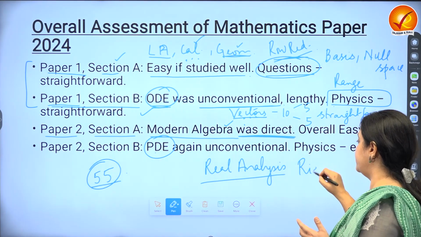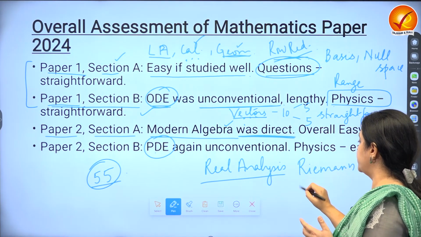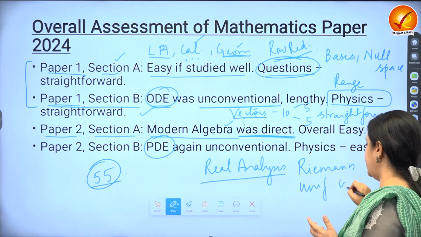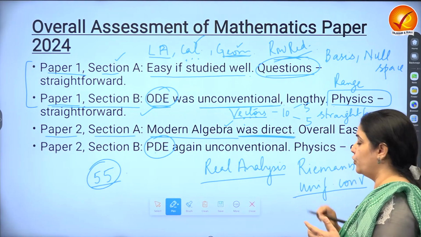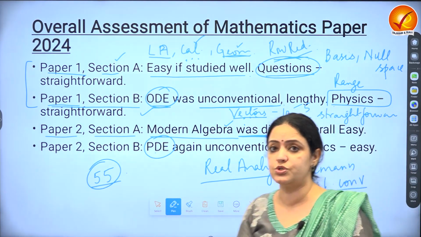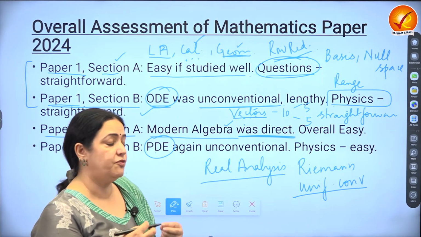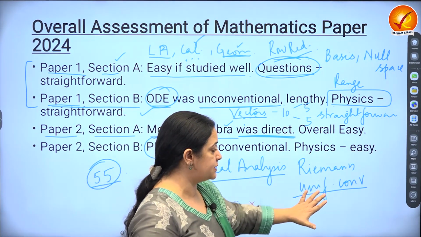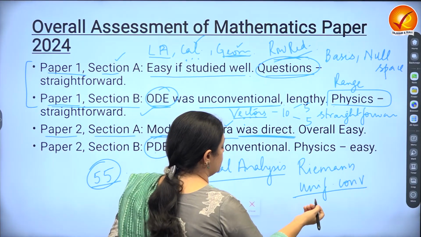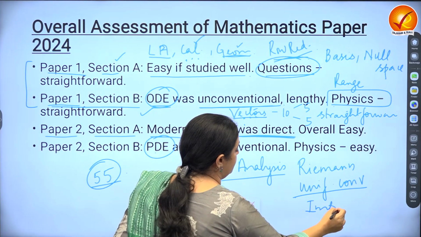So one question on Riemann has been asked, one question on uniform convergence, which I think a lot of students who are not honors students would struggle with the theorem behind it. But if you sit down and do it like a numerical, it wasn't that tough finally. There was also a question on improper integral.